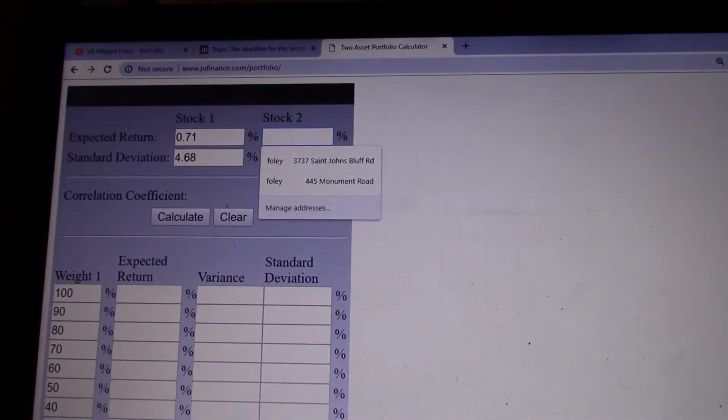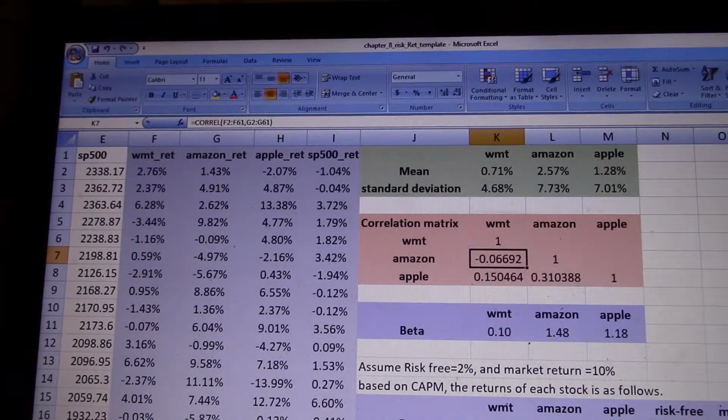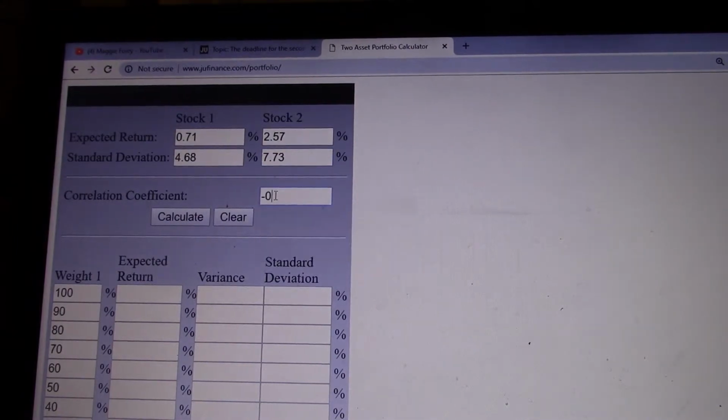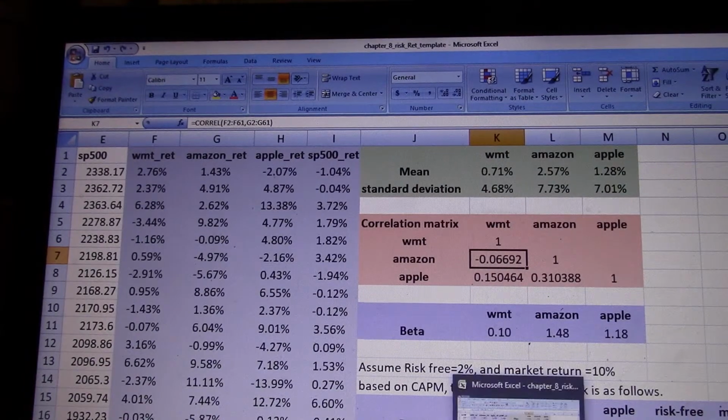And for stock 2, Amazon, 2.57 and 7.73. The correlation is negative 0.07, because it is from this number in the table here.